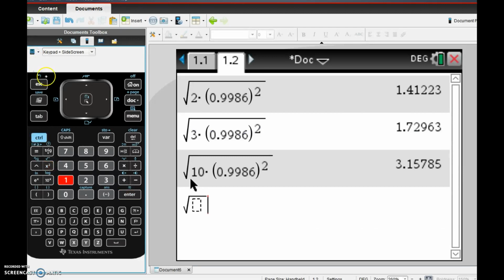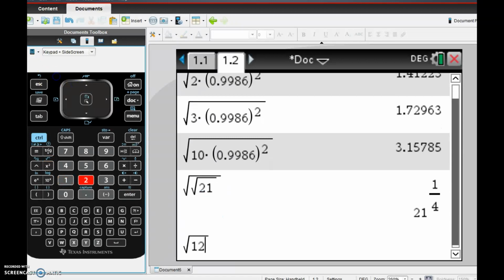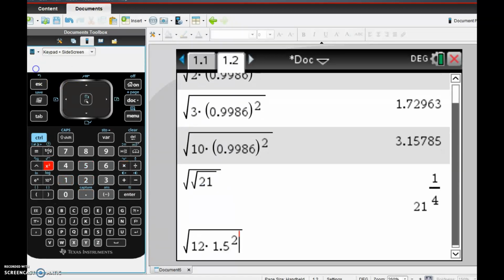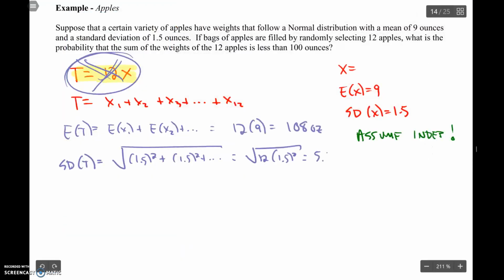Square root of 12 times 1.5 squared. 5.196 ounces. Now, if a single x1 random variable is normally distributed and we're adding 12 independent ones, then t is approximately normally distributed as well.